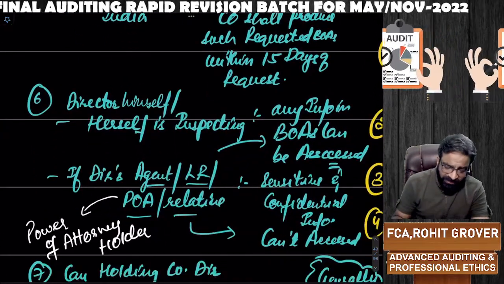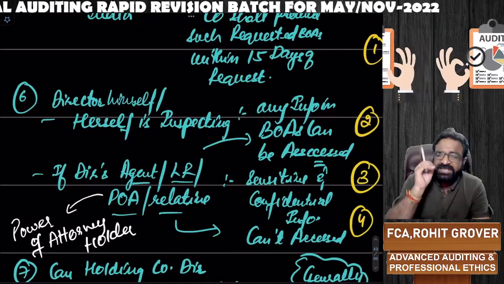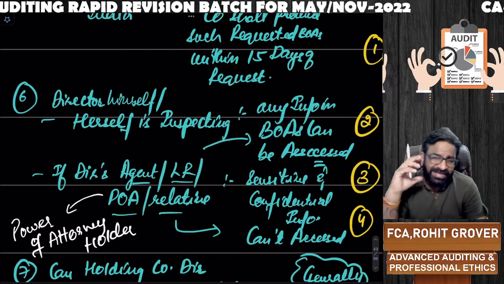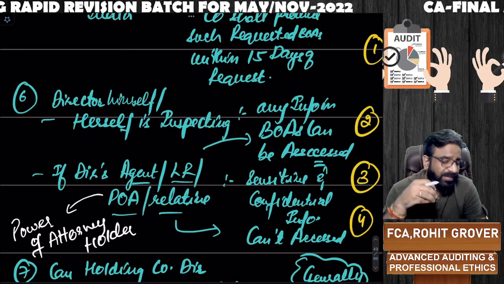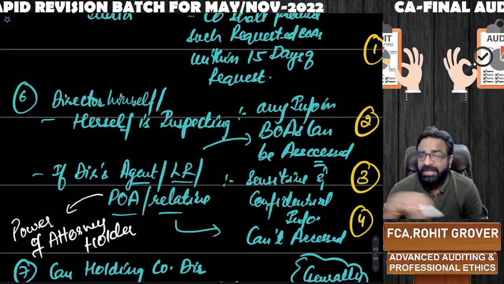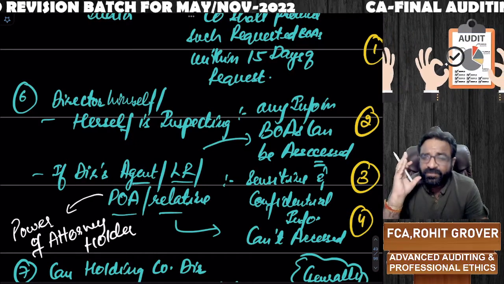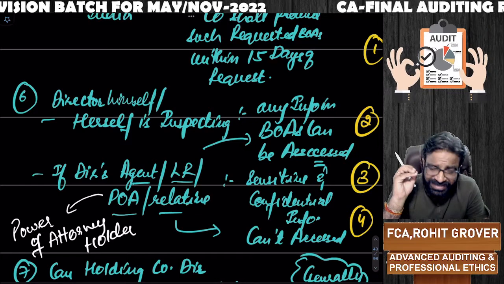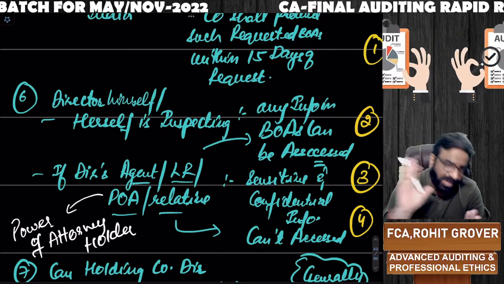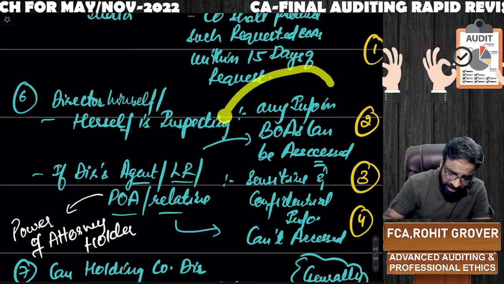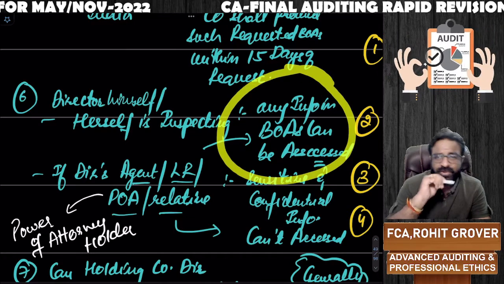Next point, sir, if the director himself is inspecting the books of accounts, is there any restriction? Answer is no. The company cannot restrict a director from inspecting any information, be it secretive, sensitive or confidential information. If the director himself or herself is inspecting, there is no limitation on that.